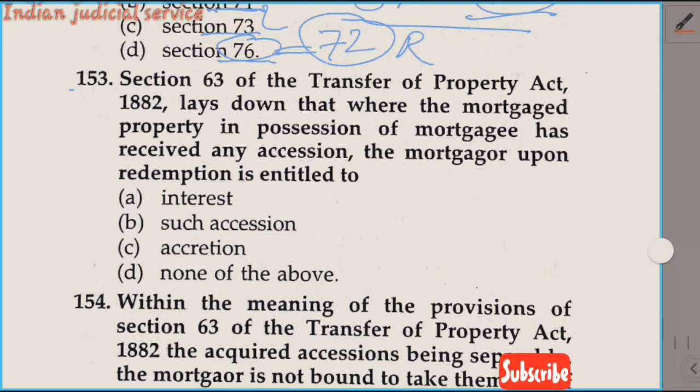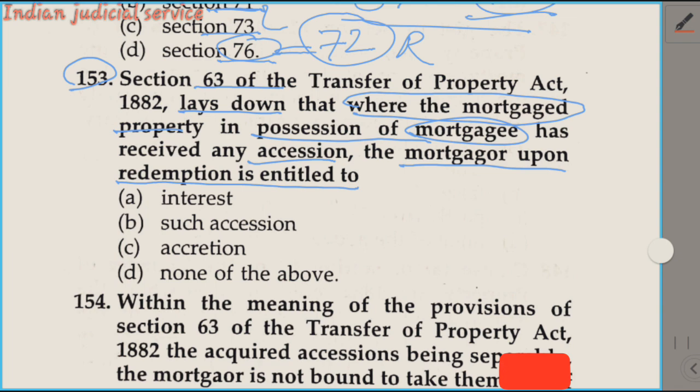Now question number 153. Section 63 of the Transfer of Property Act lays down that where the mortgaged property in possession of the mortgagee has received any accession, the mortgagor upon redemption is entitled. First of all, Section 63 deals with accession to mortgaged property. What is accession?